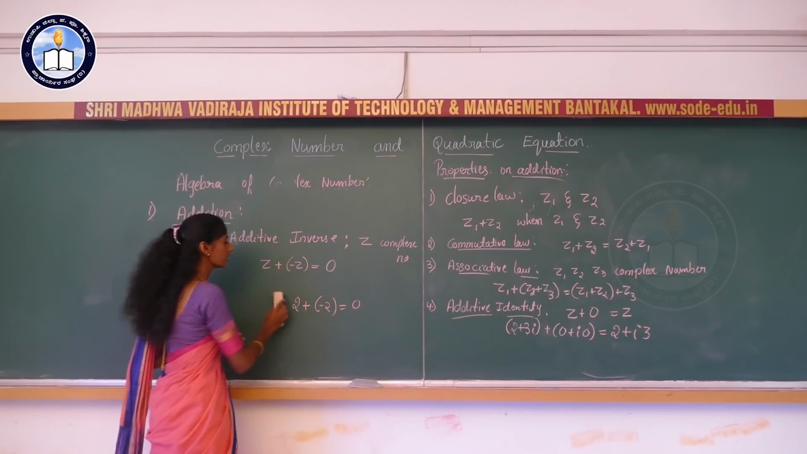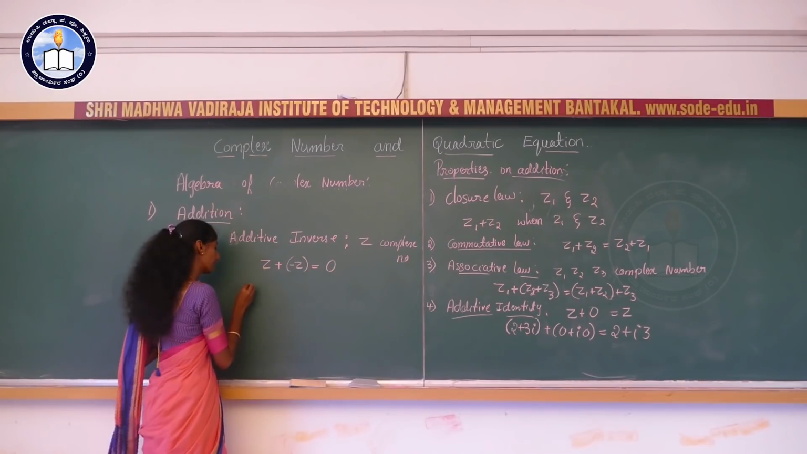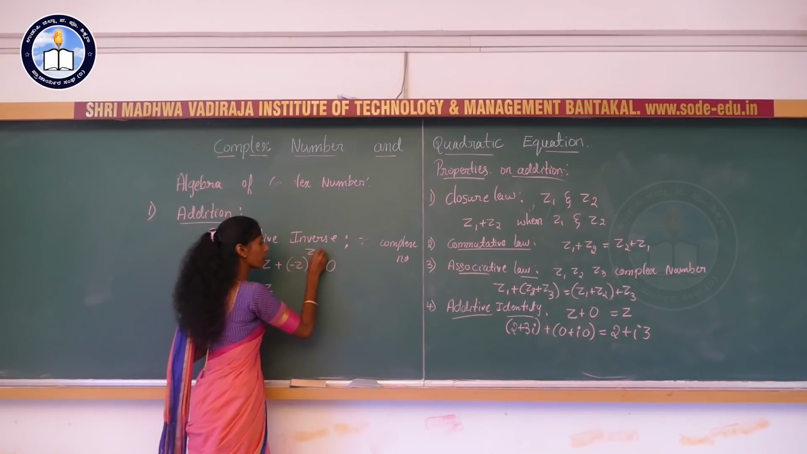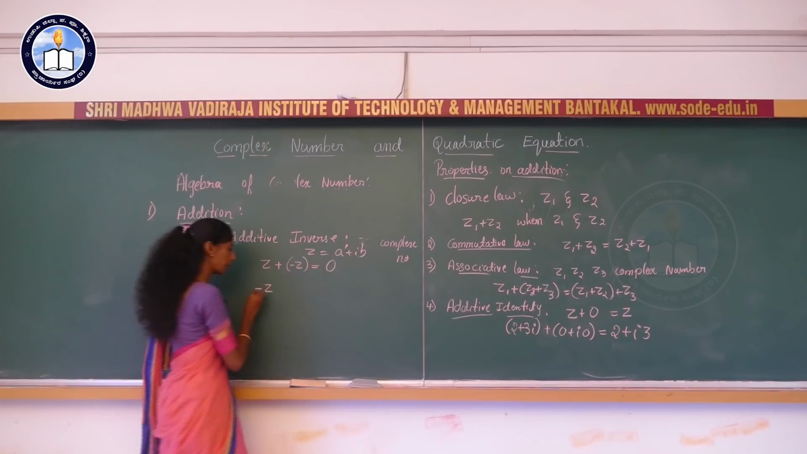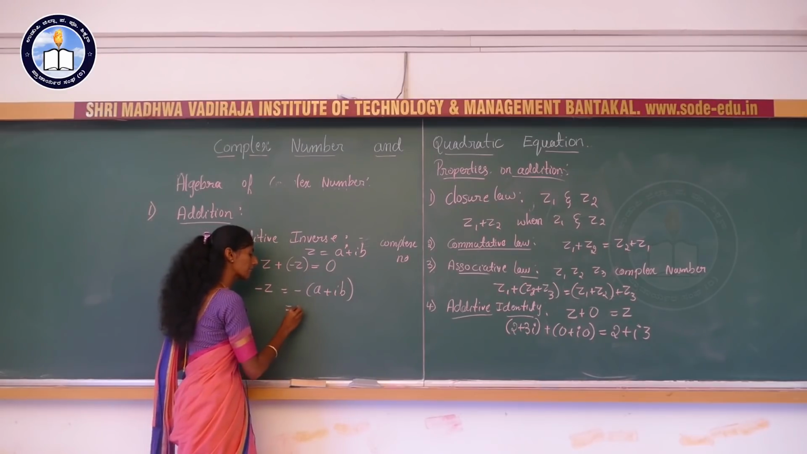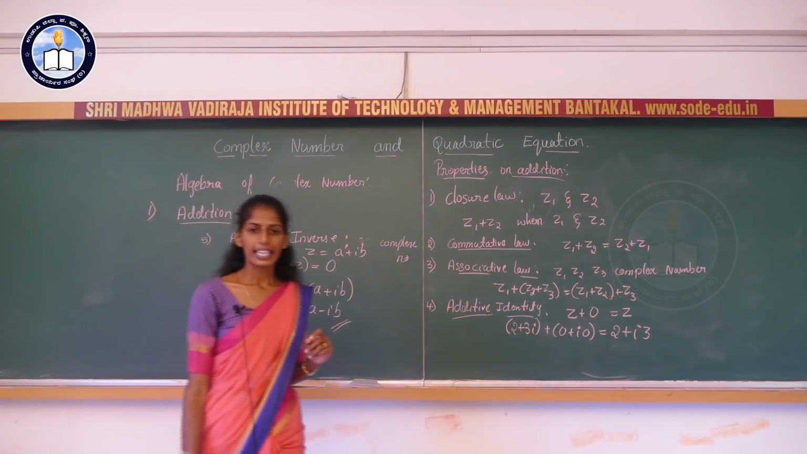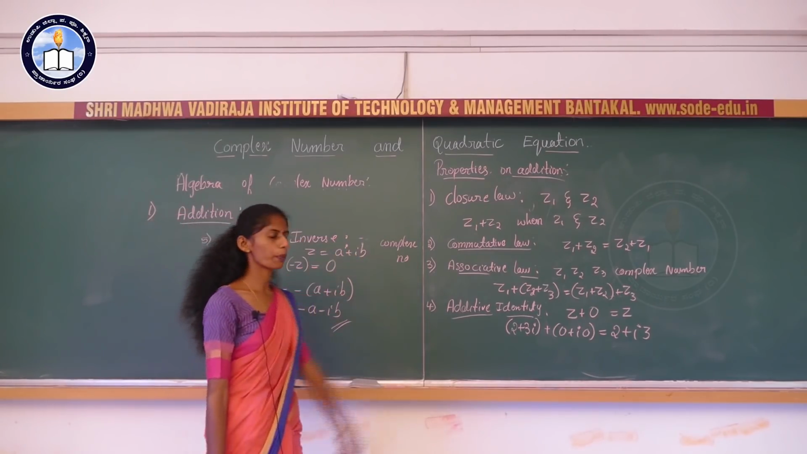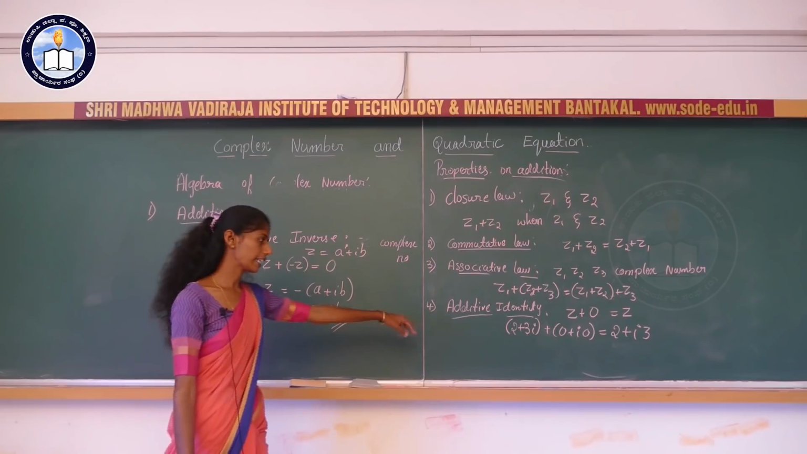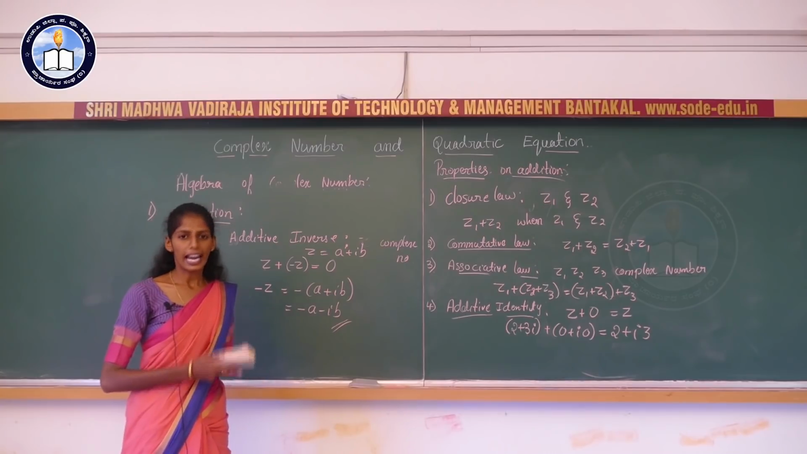Then we will call it the additive inverse. If z is a complex number, the additive inverse is nothing but minus z. If z is of the form a plus ib, then minus z will be minus a minus ib. This is called the additive inverse. So we have studied closure property, then commutative, associative, additive identity, and then additive inverse. These are the basic properties of addition.